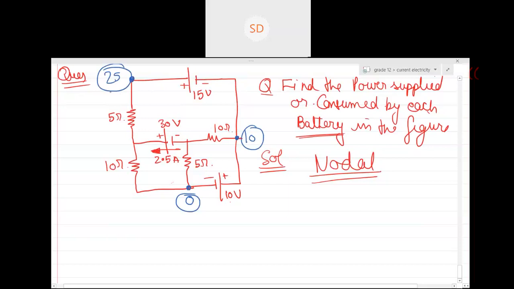And now let's say this is x. If this is x, then what is this? X is at the negative, so this will be x plus 30. Yeah, x plus 30, look carefully.